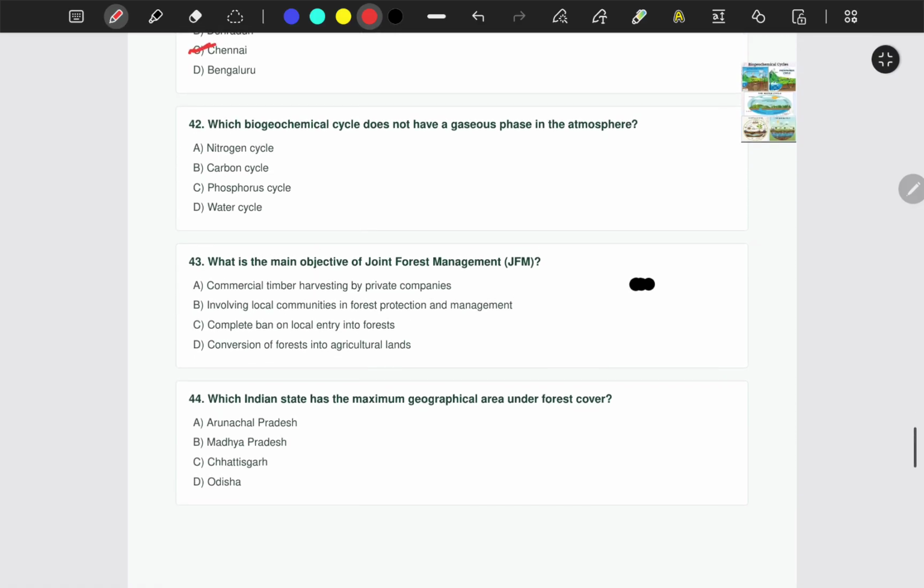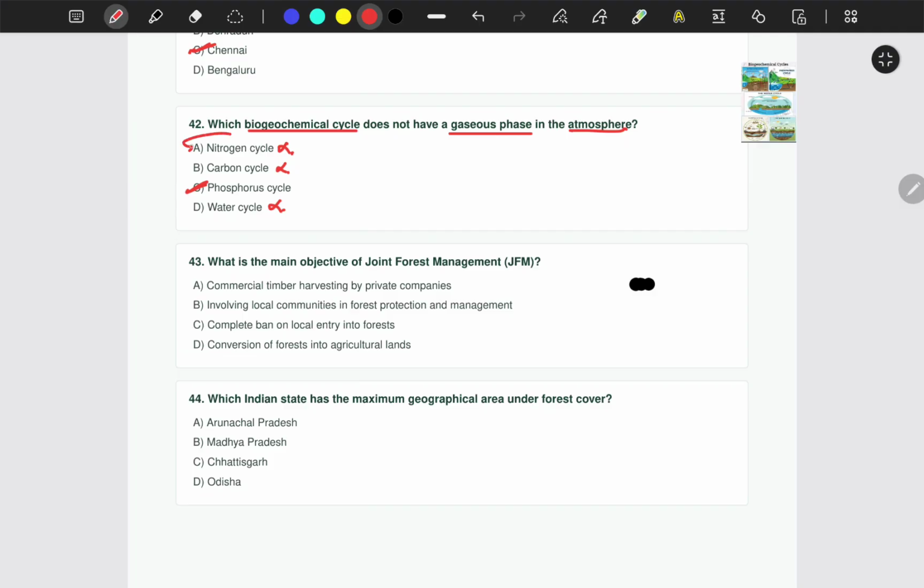Which biogeochemical cycle does not have any gaseous phase in the atmosphere? Nitrogen cycle, carbon cycle, phosphorus cycle, or water cycle? So we know that nitrogen exists as a gas, so it cannot be true. So it has a gaseous phase. Water cycle, we know it evaporates. Carbon cycle, you have carbon monoxide and carbon dioxide, so it also exists in the air. So the correct answer is phosphorus cycle.